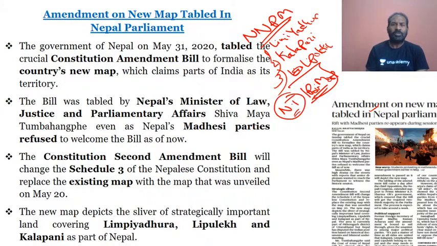So what is the cause of concern? An amendment on the new map has been tabled in the Nepal Parliament. Once it attains constitutional status, it will be part of what is agreed by the people of Nepal itself. So that is the cause of concern for India.